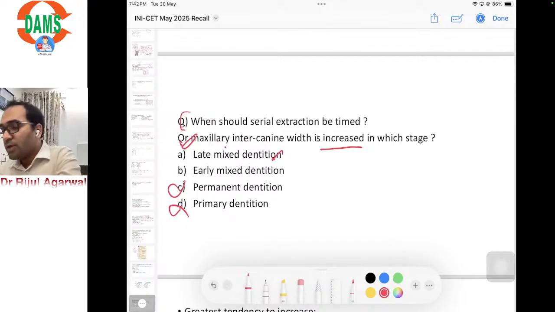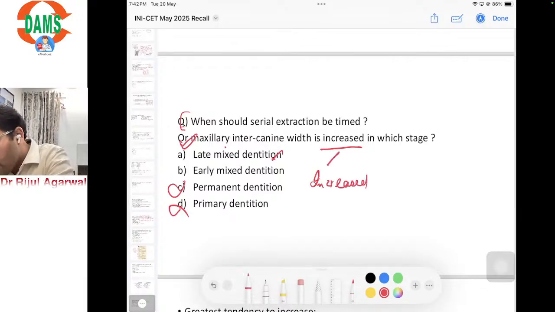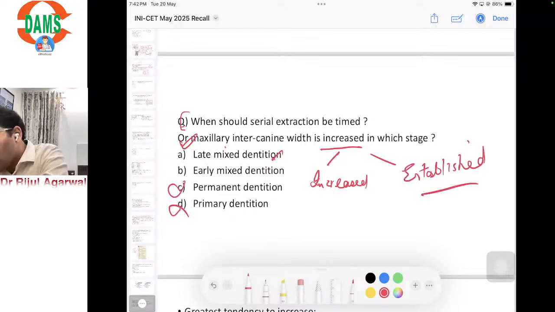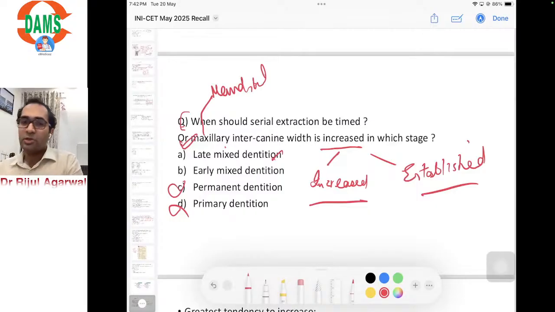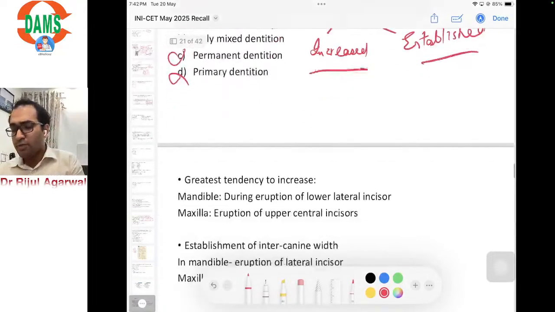Now, maxillary intercanine width is increased in which stage? There are again two varieties: increased at which stage, and established at which stage. The answers to both will be different. And yes, whether maxillary or mandibular is asked, from one question we have 4 other questions which can be formulated: mandibular increased and established, maxillary increased and established. All of this was discussed. We'll just have a quick revision.